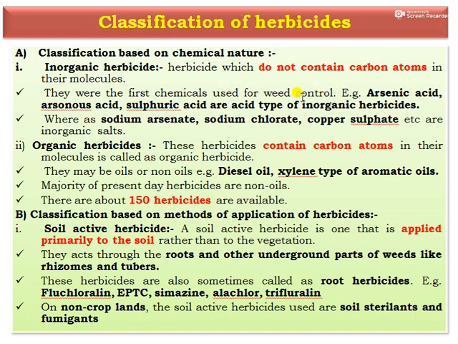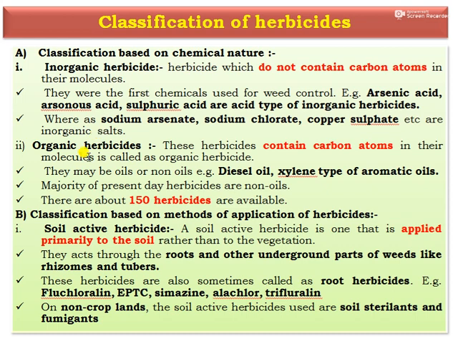For example, arsenic acid, arsenous acid, and sulfuric acid are the acid type of inorganic herbicides, whereas sodium arsenate, sodium chlorate, sodium sulfate, etc. are used as inorganic salts.